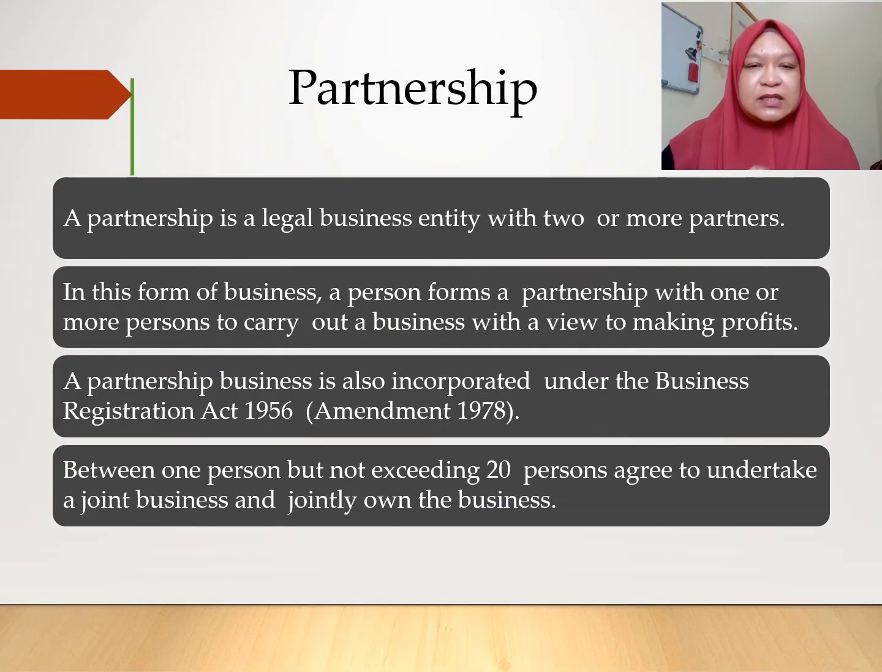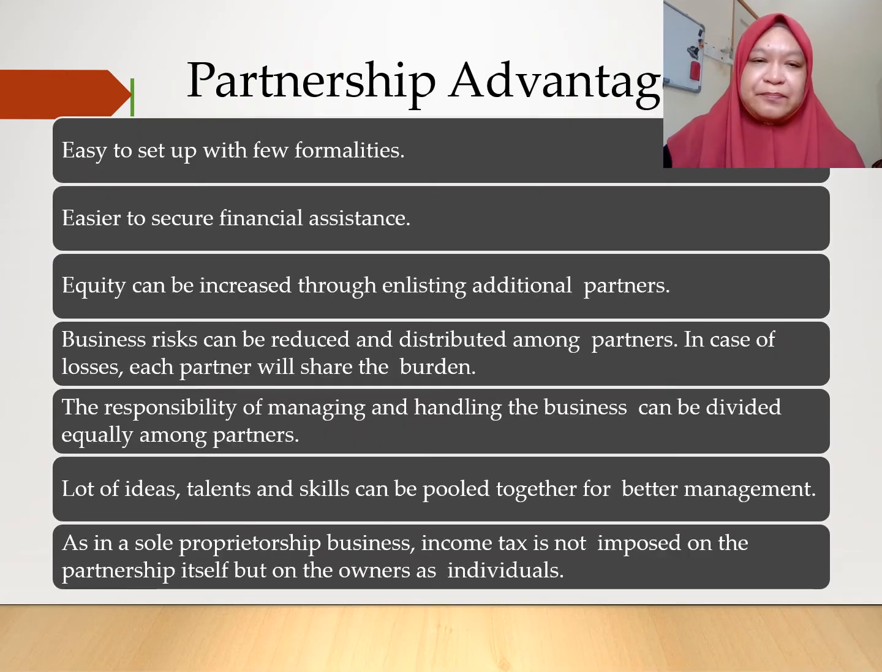So the second type of business that we have is partnership. It is a legal business entity with two or more partners. A person forms a partnership with one or more people to carry out a business with a view to making profit. Between two persons but not exceeding 20 agree to undertake a joint business and jointly own the business. It must be more than one, meaning two or more people.